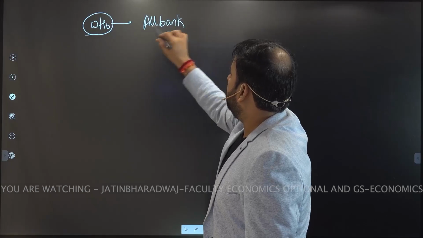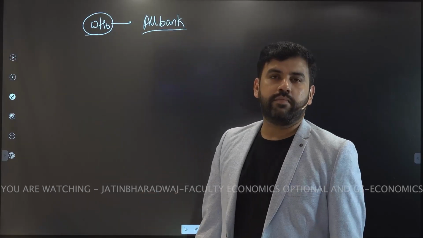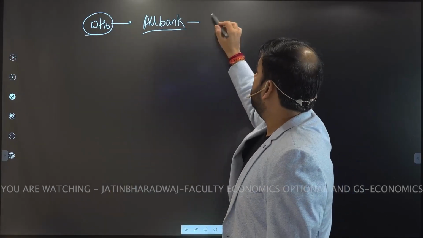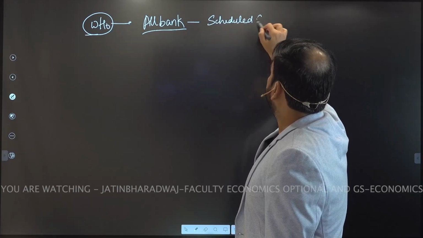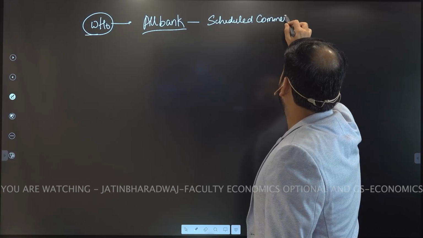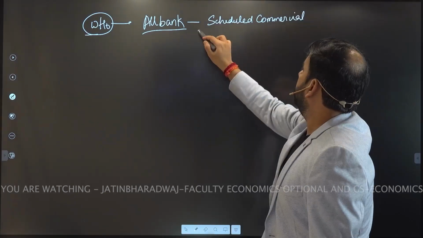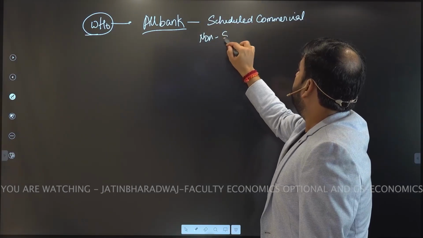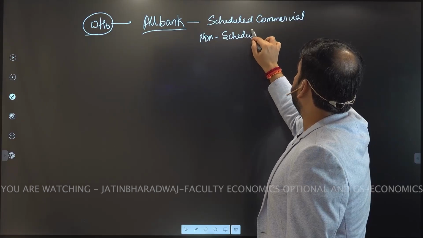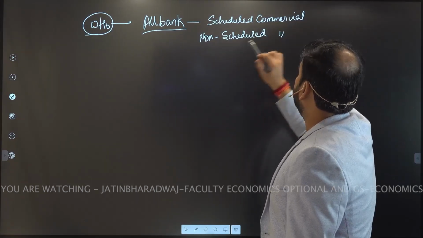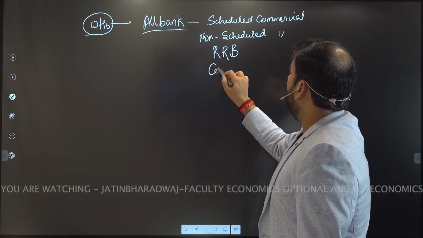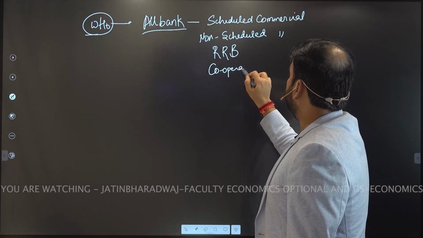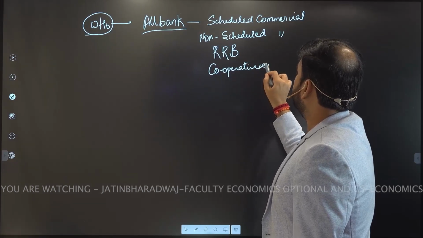If it is not a bank, it is not under CRR. Now you'll say, sir, all banks means scheduled banks, scheduled commercial banks, non-scheduled banks, regional rural banks, cooperative banks, right?